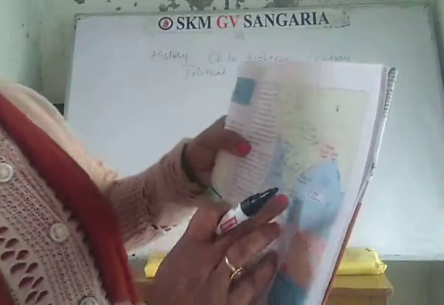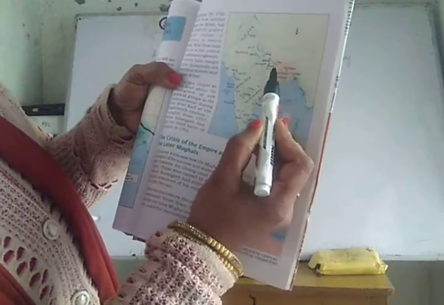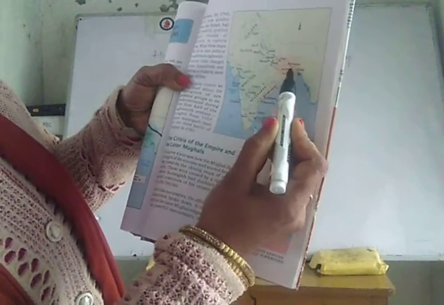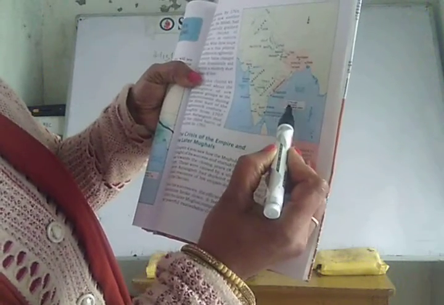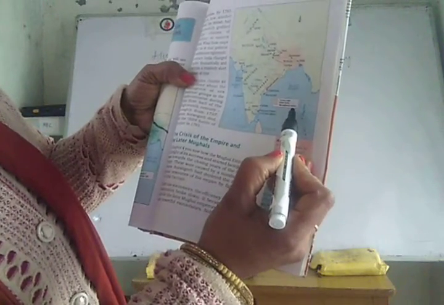And here, this portion is Bengal, then northern Sirkars. These were the boundaries for territory under British control in the mid 18th century.